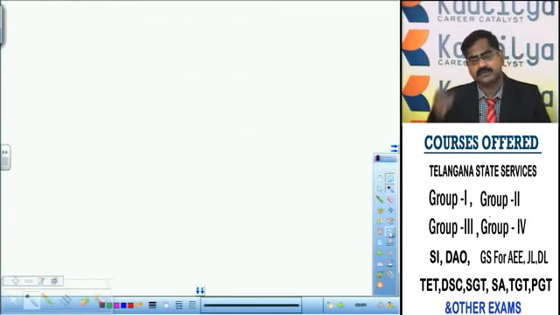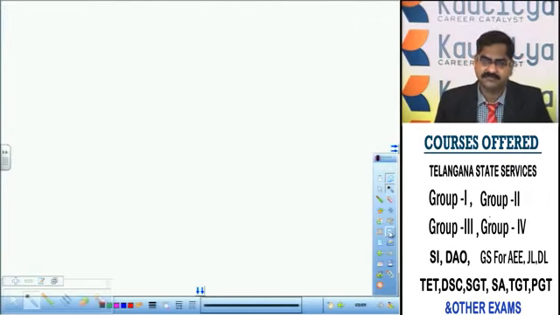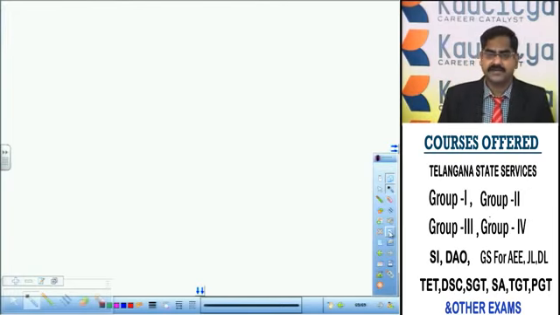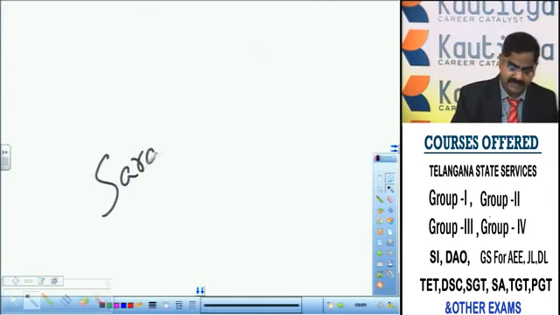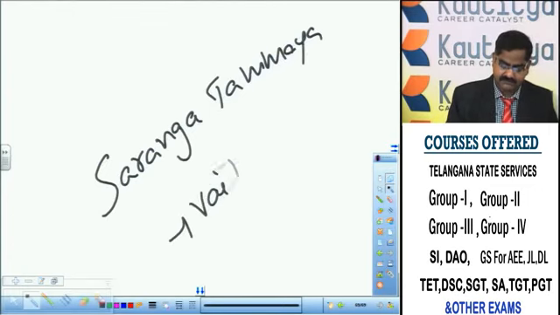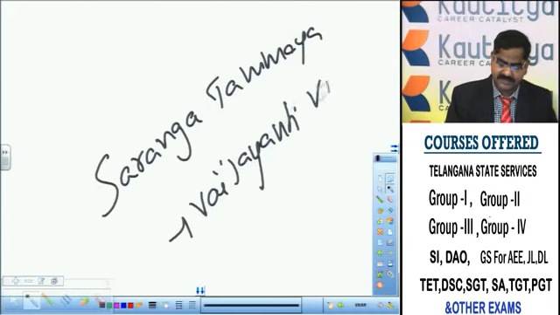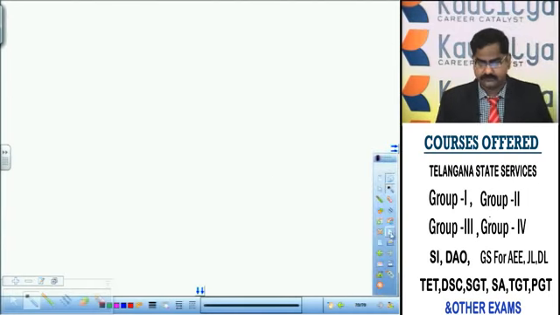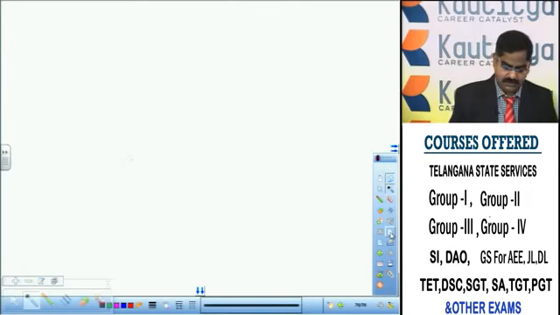Muhammad Quli Qutb Shah was a great expert not only in Deccani Urdu but also in the Telugu language. He was very eloquent in Telugu. According to many contemporary historians, he spoke Telugu as if it were his mother tongue. He patronized a Telugu poet in his court, namely Saranga Tammaya, who authored Vaijayanti Vilasam. So that is about Muhammad Quli Qutb Shah. He was succeeded by Muhammad Qutb Shah.